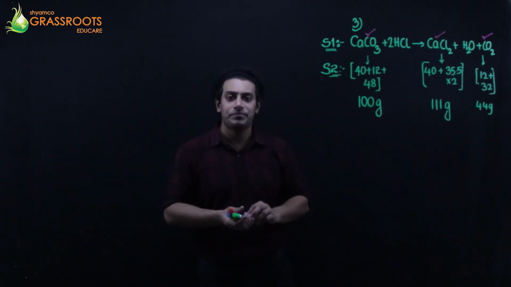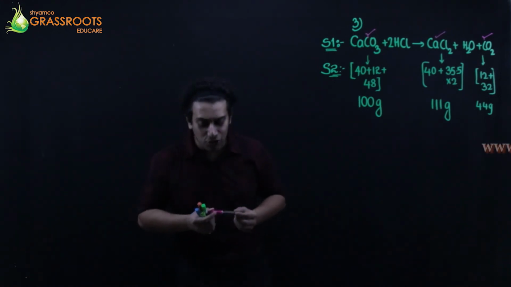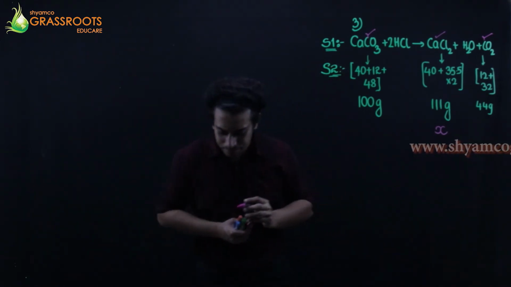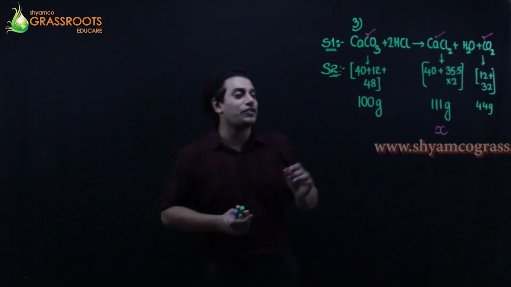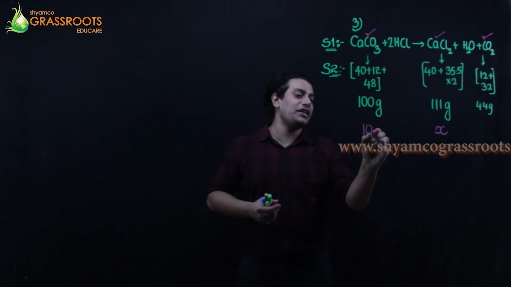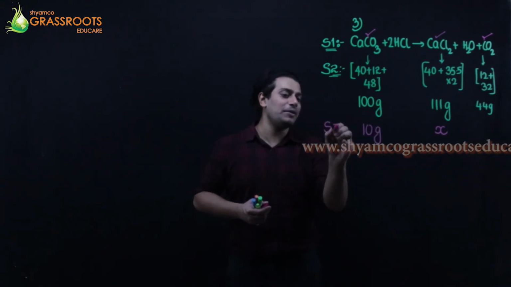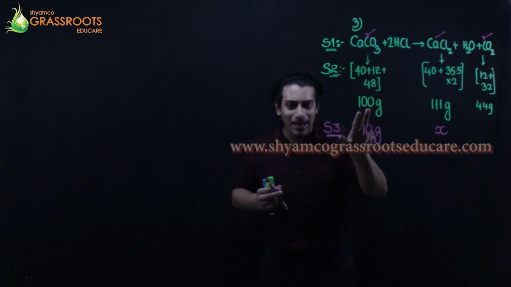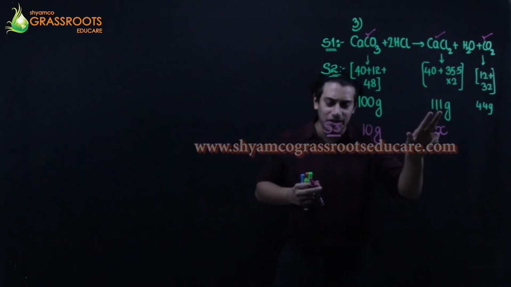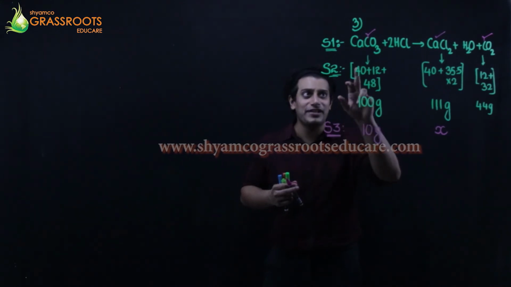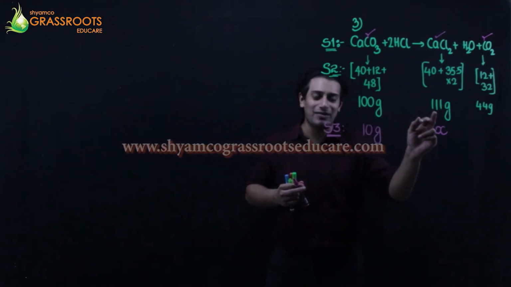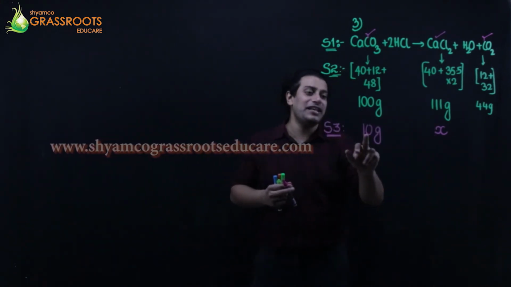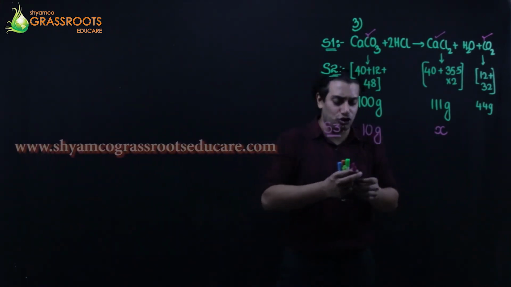Step number 3. I am told to calculate the weight of calcium chloride. Calculate its weight if 10 grams of calcium carbonate is reacted. Step number 3 is given weights. If 100 gram of calcium carbonate gives me 111 grams of calcium chloride, then 10 grams will yield me how much?